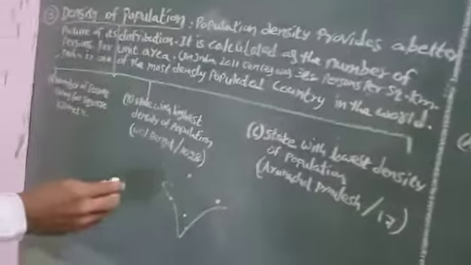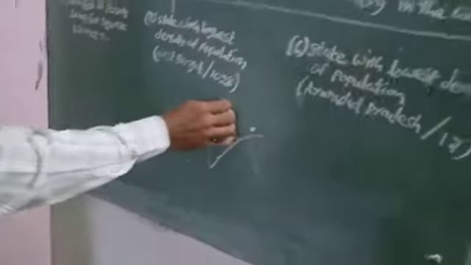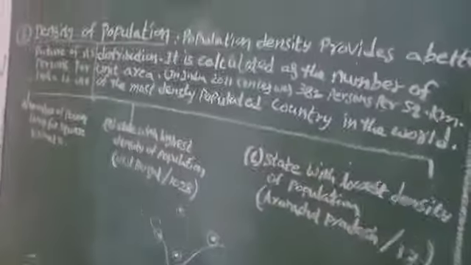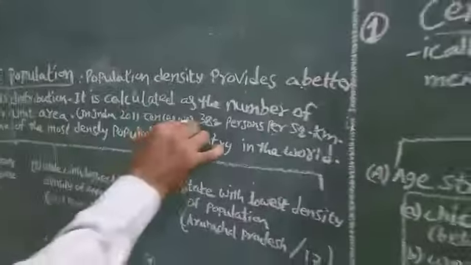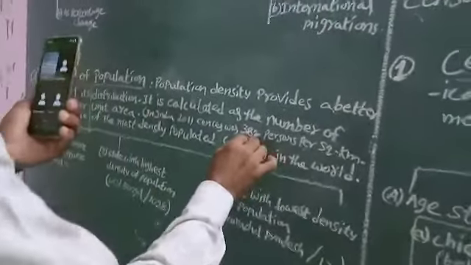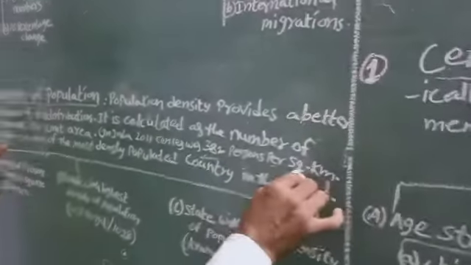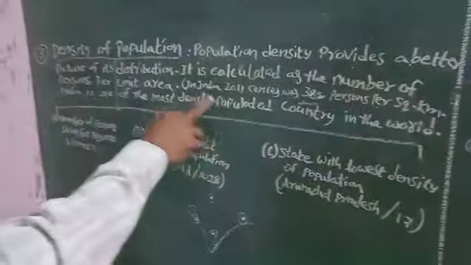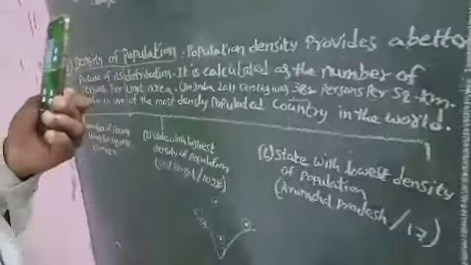These are the main points. Within small areas, thousands of people, lakhs of people, crores of people live in the unit area. In India, as per the 2011 census, 382 persons live per square kilometer. India is one of the most densely populated countries in the world.